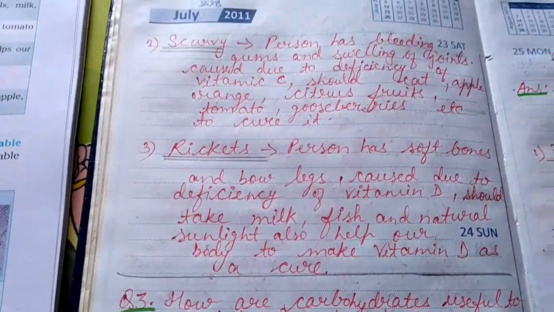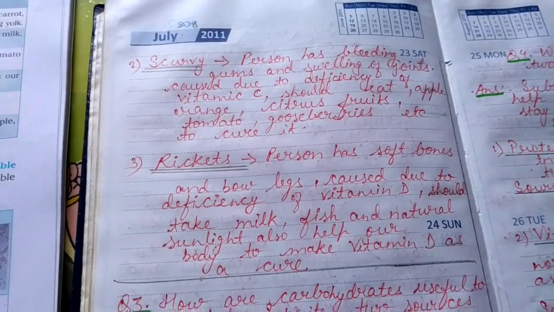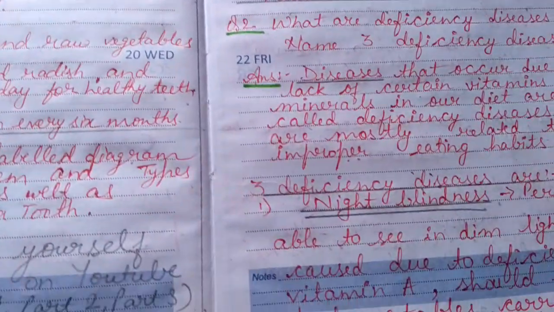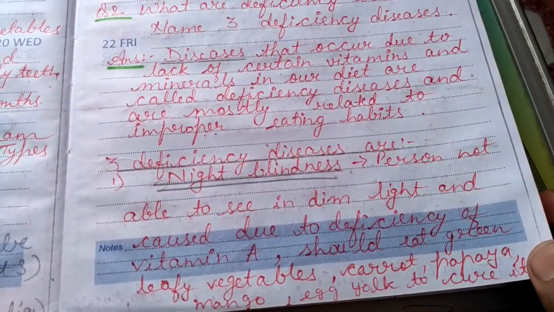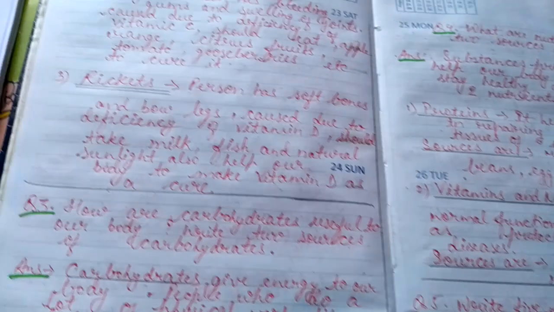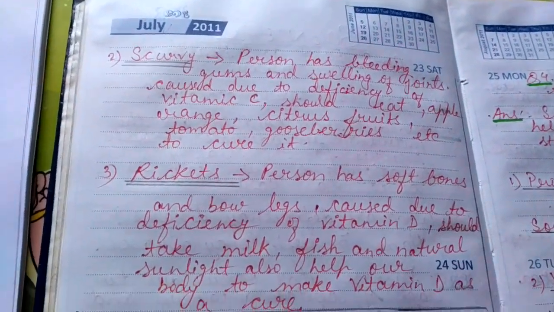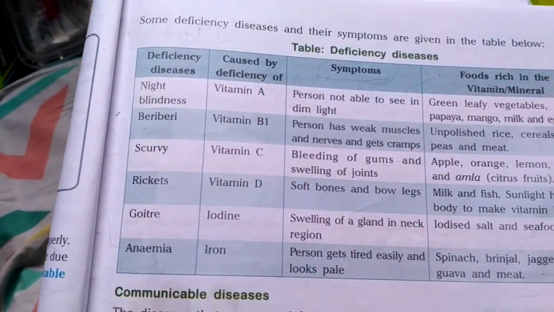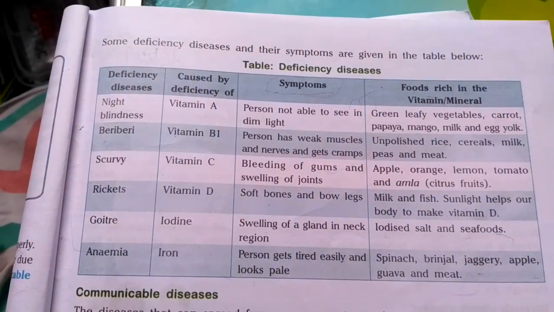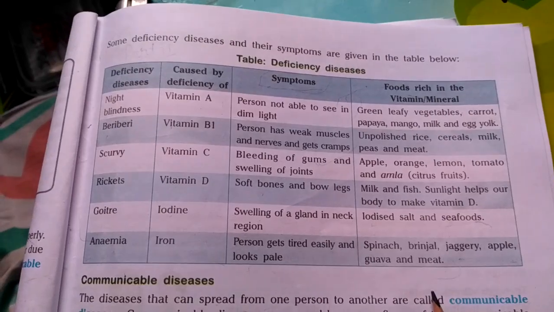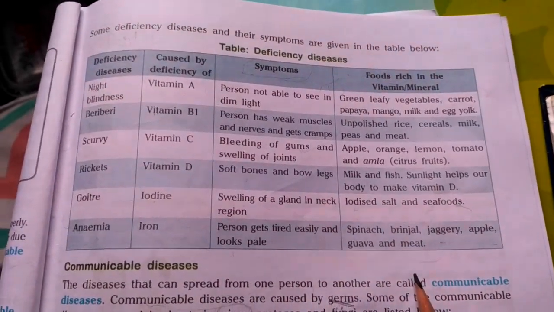So these were the three deficiency diseases which I have written: night blindness, scurvy, and rickets. So you could write any three deficiency diseases out of this table. Any three diseases you could write of your choice, along with their complete description.